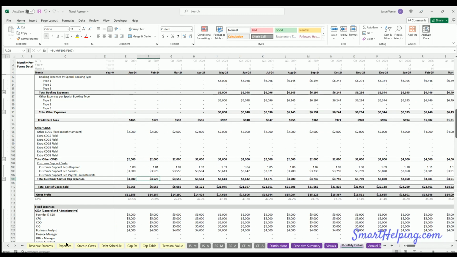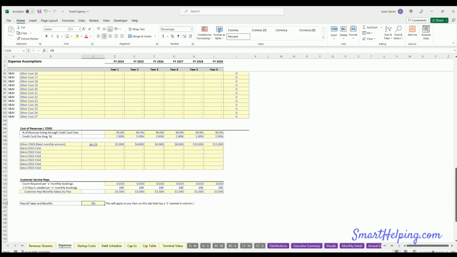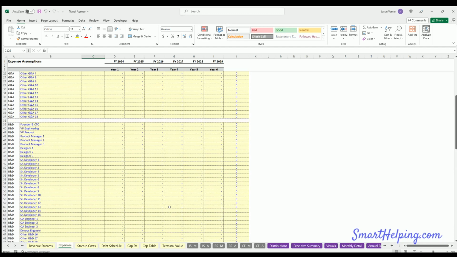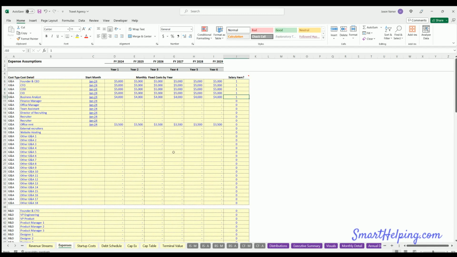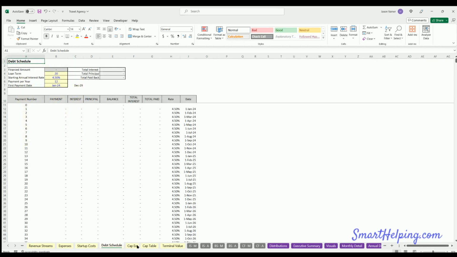What else do we got here? Payroll tax and benefits, just put 35%. That'll apply to any item marked as a 1 here, and the fixed costs. Okay, so we got that. Startup costs, probably web design is going to be a big, huge one, especially if you've got to develop it. Let's put 100,000. App design could also be, maybe 25,000. We'll put a reserve here. Okay, startup cost, debt schedule. We're not getting into the debt yet.